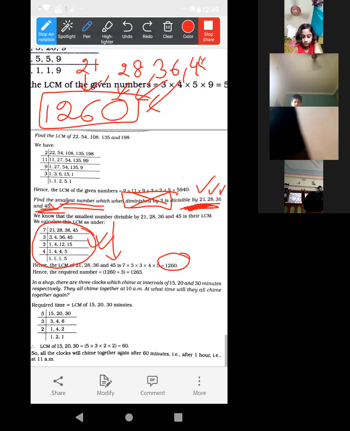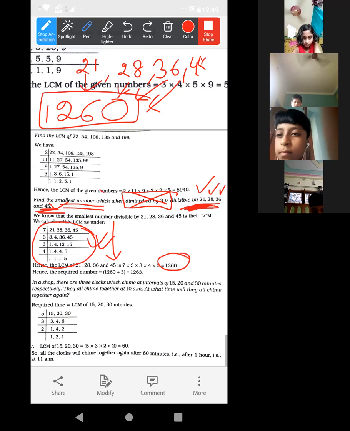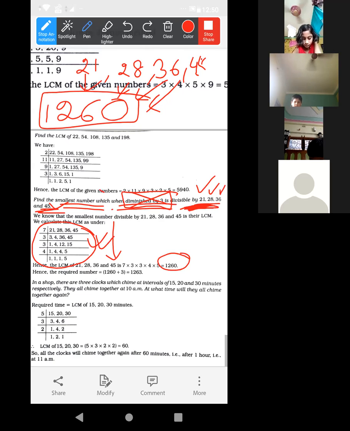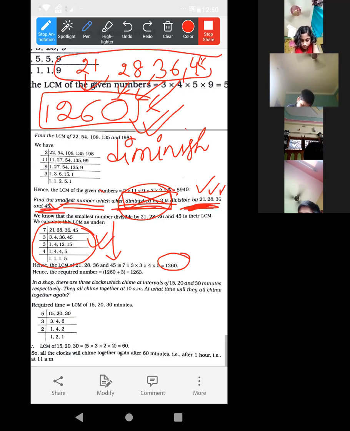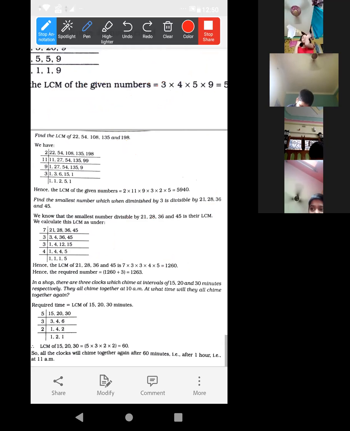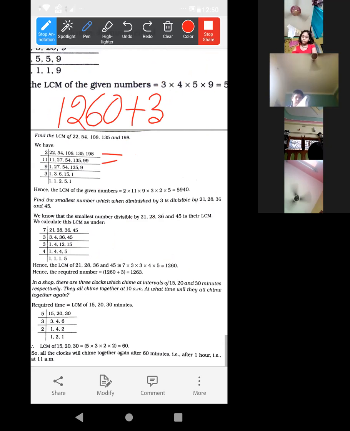We are not finding the smallest number when diminished by 3. We have found the smallest number which is divisible by all of them, only that number. Now it is given, find that number when it is diminished by 3. Acha, first tell me, this one is divisible by all of them though. So, if we add 3, then what will you get?